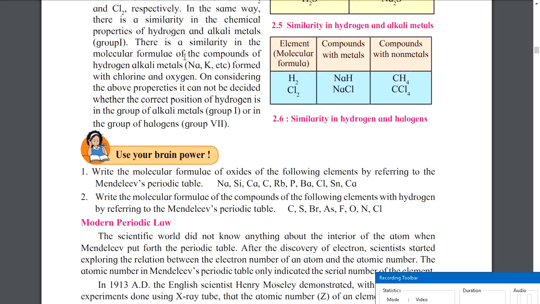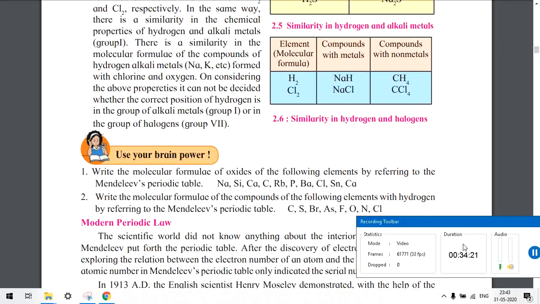There is a similarity in the molecular formula of the compounds of hydrogen and alkali metals formed with chlorine and oxygen. These are group 1 metals. Important point: on considering the above properties, it cannot be decided whether the current position of hydrogen is in group 1, which is called the group of alkali metals, or group 7, which is called the group of halogens. Okay, fine. So we understood the demerits of Mendeleev's periodic law.